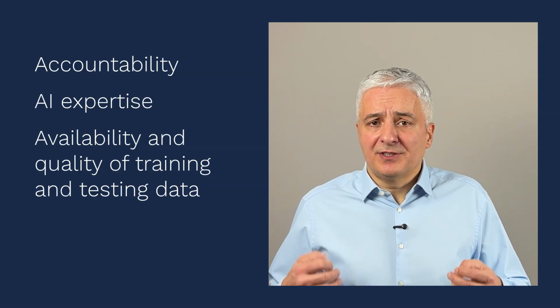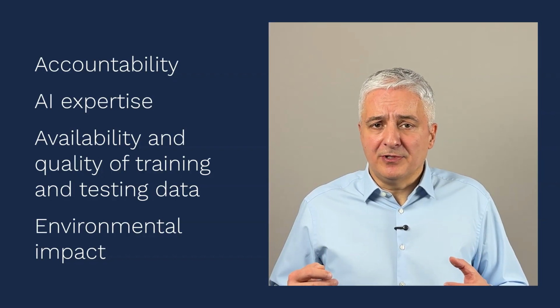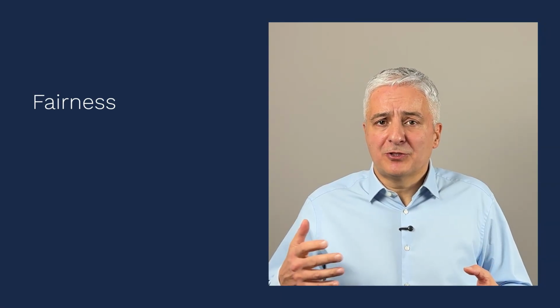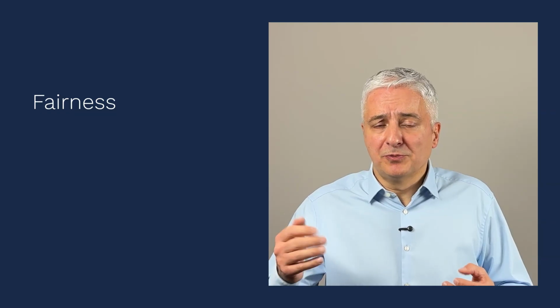The next objective is environmental impact, because as you use these AI systems, which is called AI inference, but especially when you train your AI systems, a large amount of computing resources is needed, which means that a large amount of energy is needed, which is not very environmentally friendly. So all of these things you have to keep in mind when you build your AI systems. The next objective is fairness. This means that you need to make sure that you avoid bias in your AI systems, meaning that you're not treating certain groups of people unfairly. So for example, if you're using AI systems for hiring, you have to make sure that it does not prefer men over women.